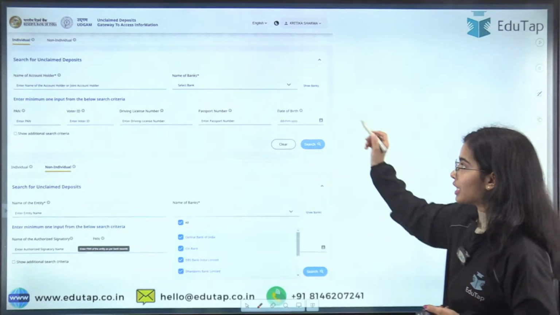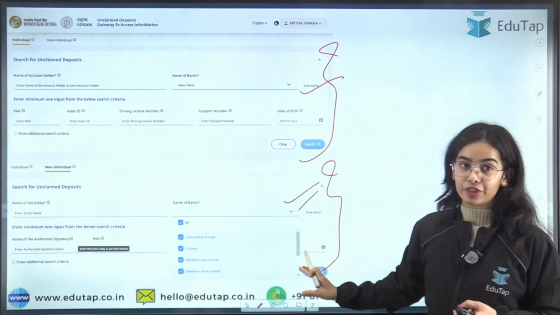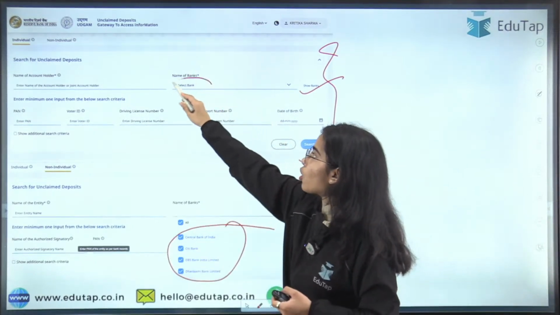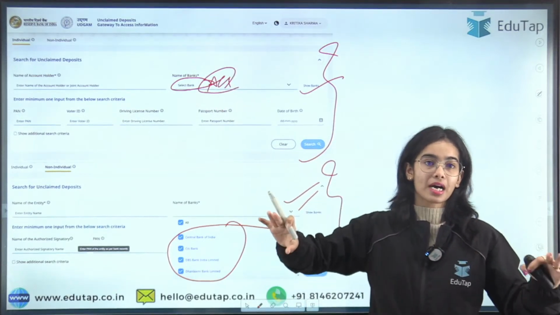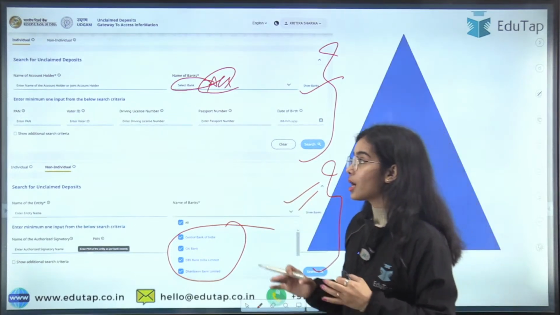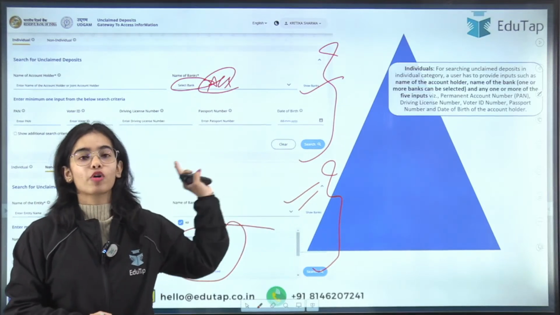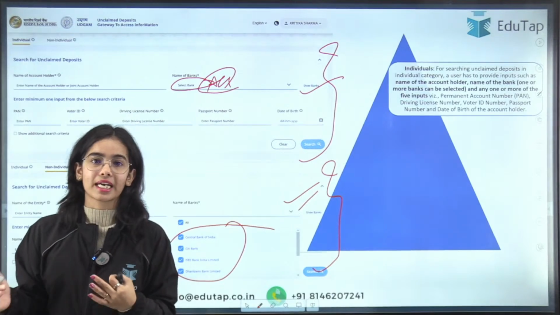Now the Udgam portal is for individuals and for non-individuals. You can search through all the banks. You can select all the banks if you want to search through all the banks for your inoperative account or for your unclaimed deposit. But in the case of individuals, there is different information that has to be put, and in the case of non-individuals, there is different information that has to be put.